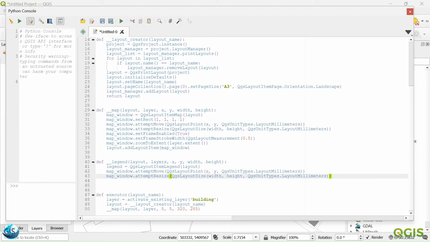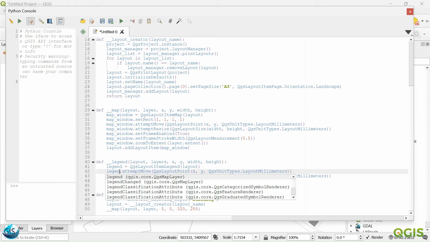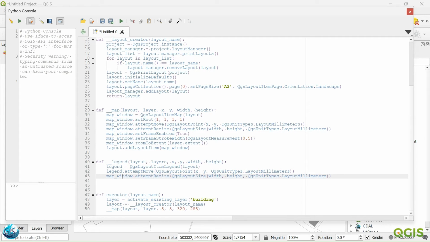Also, I think the font size should be good for you. So here I will change it to legend. I will also change this part to legend. And the size of this one, 320, maybe we can change to 310. I think this one is fine.